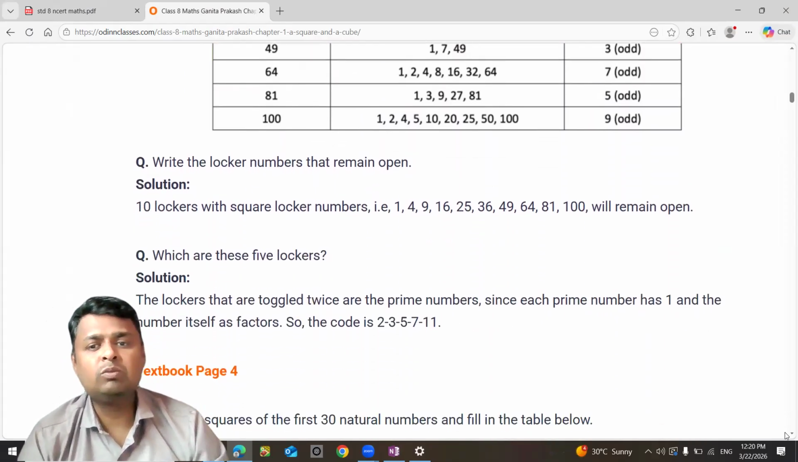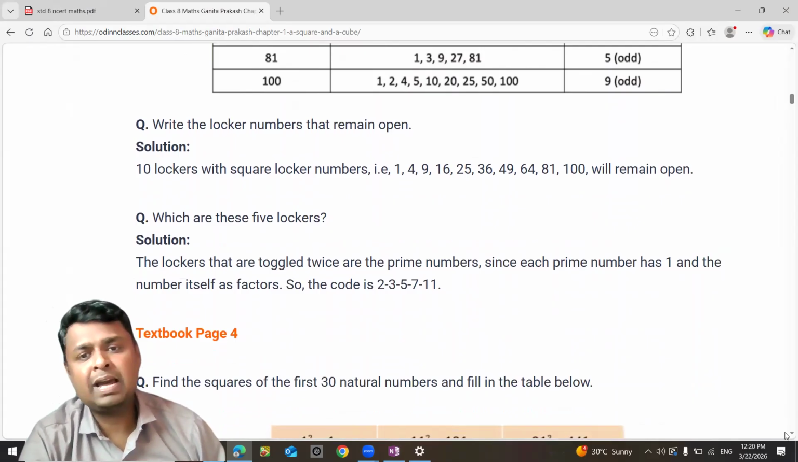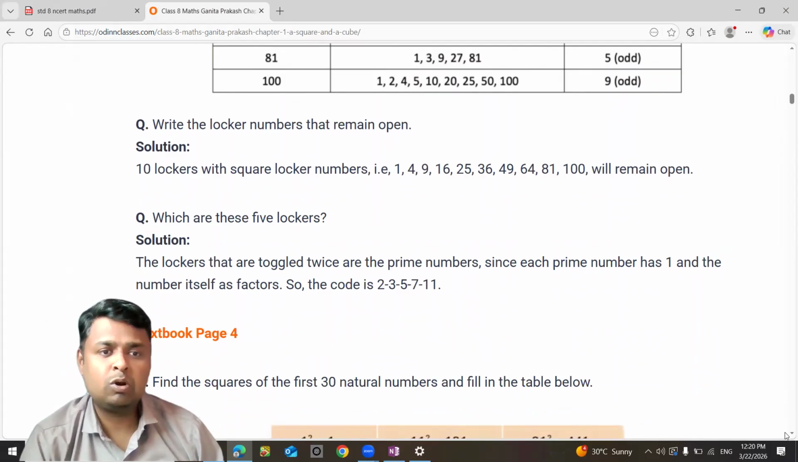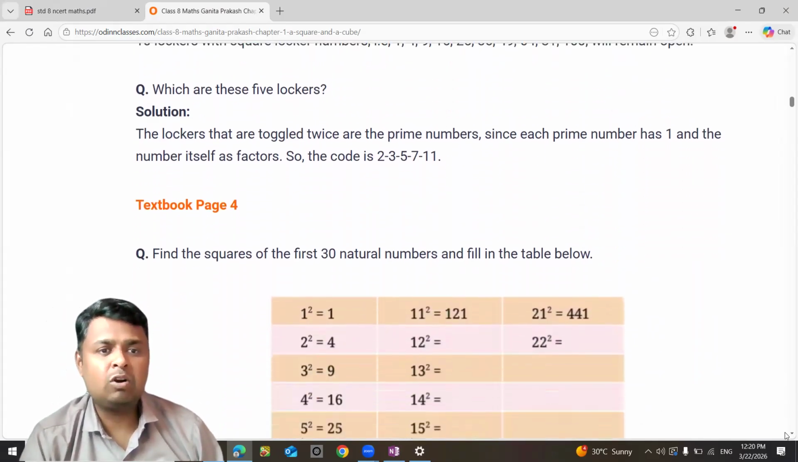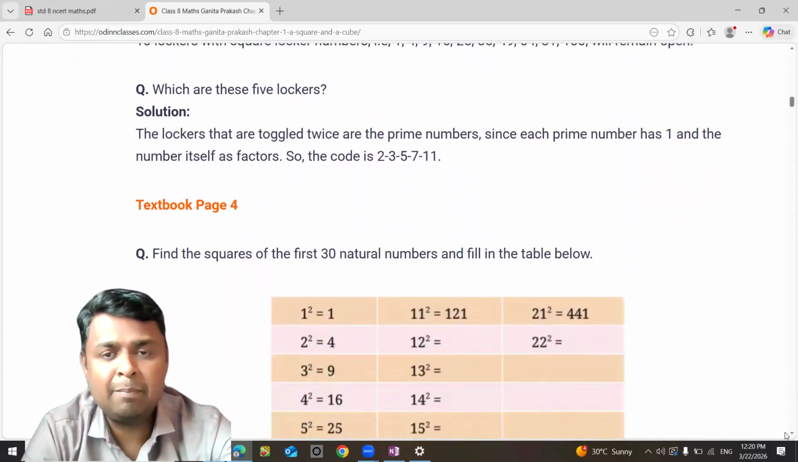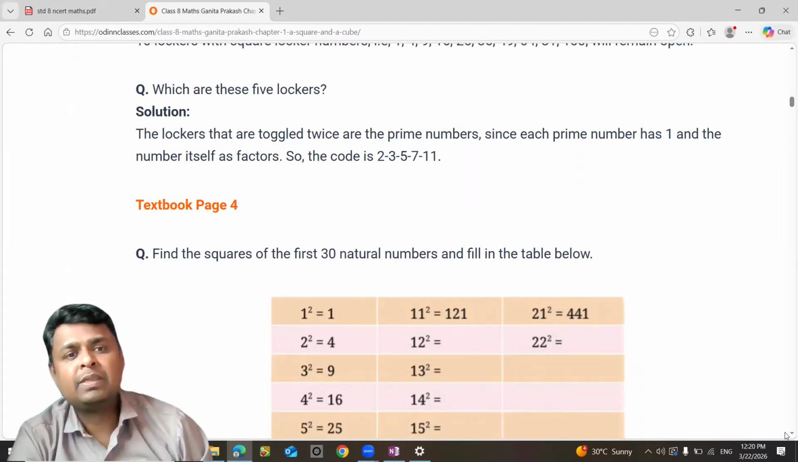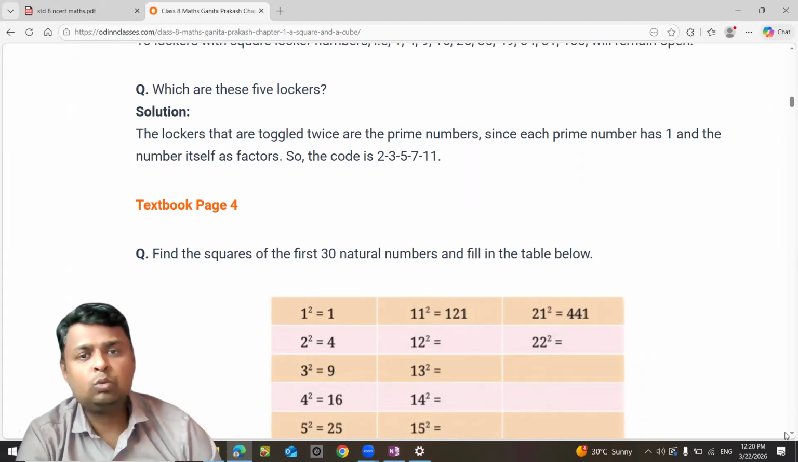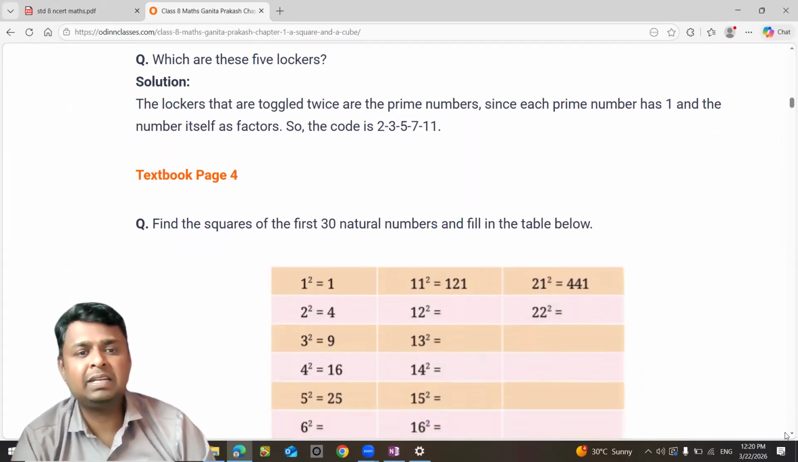10 lockers will be open. They will be 1, 4, 9, 16, 25, 36, 49 and so on. So which are these 5 lockers? The lockers which are toggled twice are prime numbers. Hence, the numbers are 2, 3, 5, 7 and 11. So the code is 2, 3, 5, 7 and 11.